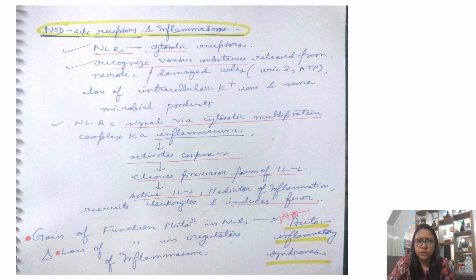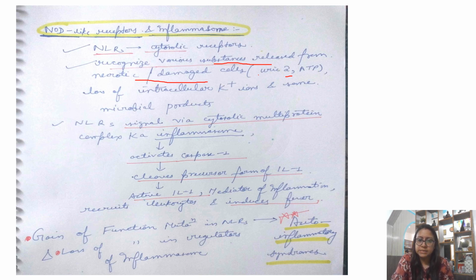Similarly, NOD-like receptors जो होती हैं, they are cytosolic receptors, as I showed you in the diagram. What they will do, they will recognize various substances which are released from your necrotic damaged cells like uric acid and ATP, loss of intracellular potassium ions and some microbial products. So they will be recognized by these NOD-like receptors. NOD-like receptor क्या करते हैं? They act through the inflammasome pathway. So that we have read in the cell injury chapter.